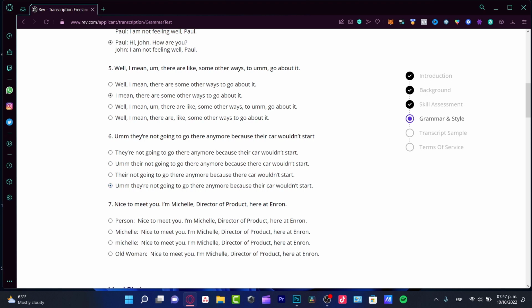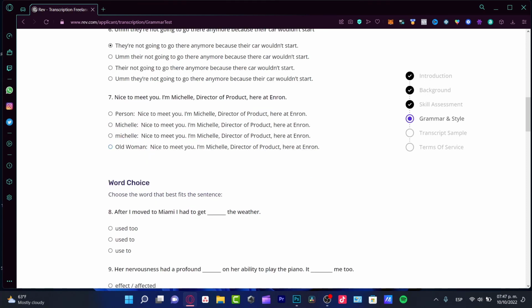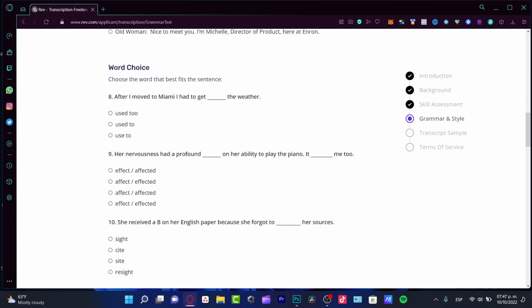Now, as I just said, these are not accurate. Obviously we don't want to mess around with old woman, Michelle, or the person, because we already know Michelle starts with a capital M. So this one obviously is the correct option. Now we have the word choice. After I moved to Miami, I had to get used to the weather. This one is to like saying as well. So not used to is the right selection because we are talking in the past. Something happened in the past.